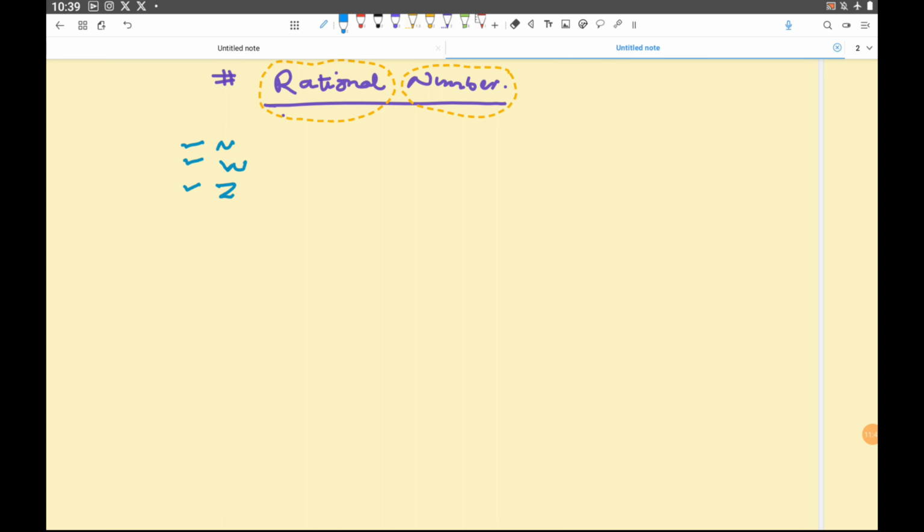So as of now we have seen that there were numbers which was 0. There were some positive numbers 1, 2, 3, and so on. There were also negative numbers -1, -2, and so on.